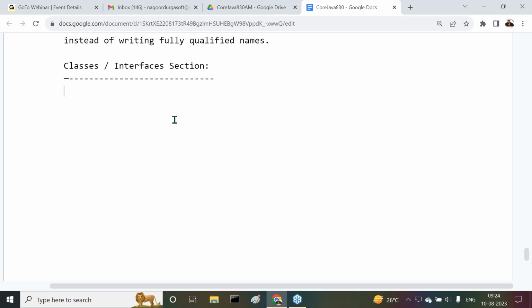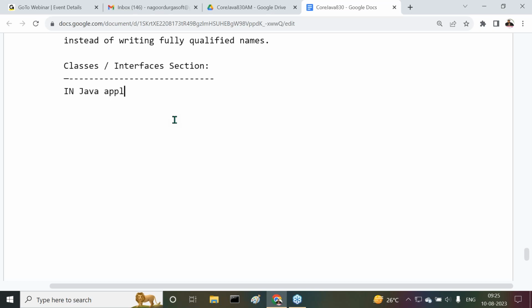Before all these points, what is the purpose of these classes and interfaces? What is the need of these classes and interfaces? Get my point? Now I'm giving some clarity, try to understand it clearly. Sir, people are asking one question: in an import statement, what is the meaning of this star? The star represents all from the package. Okay. Now come to our point here.